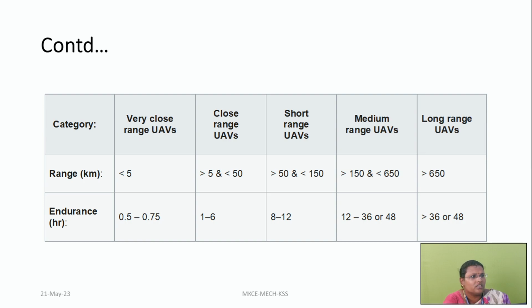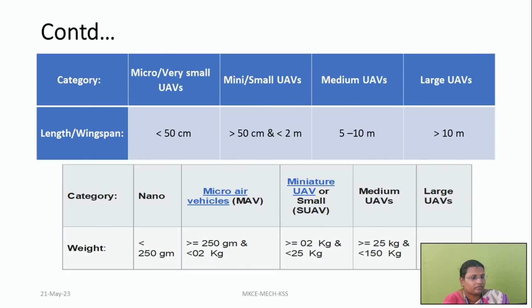Endurance is nothing but how long it can fly with the load. If the flying time is between 0.5 and 0.75 hours, that is called close range. If it is between 1 and 6 hours, it is called close range. 8 to 12, short range. 12 to 36 to 48, that is called medium range. Then above 36, it will be called long range.